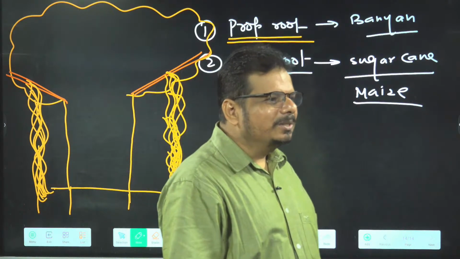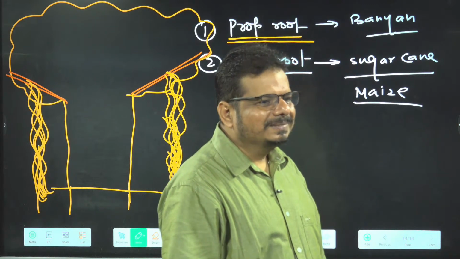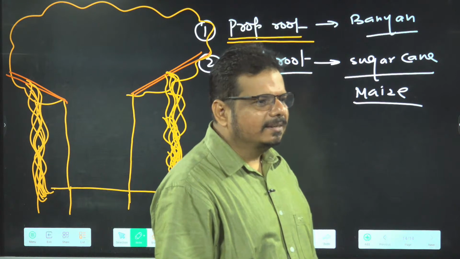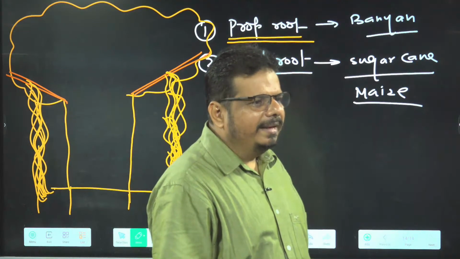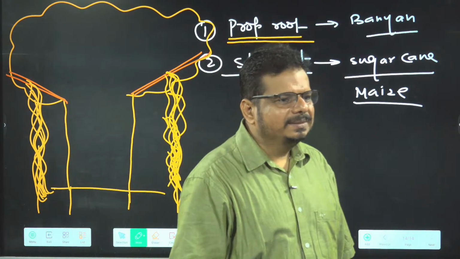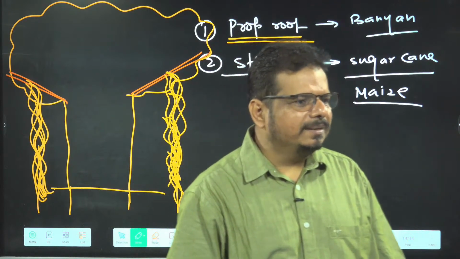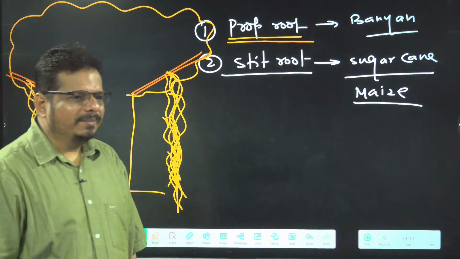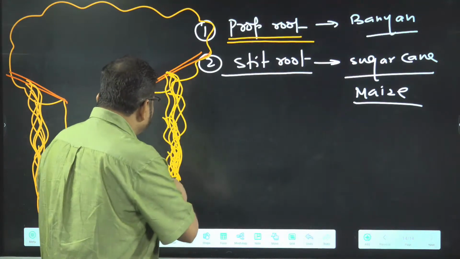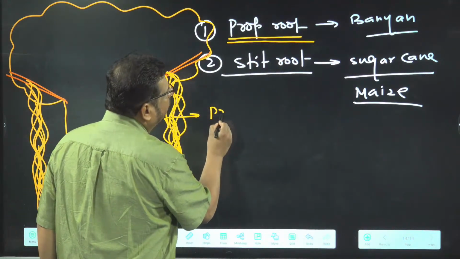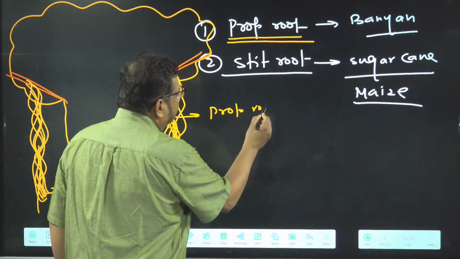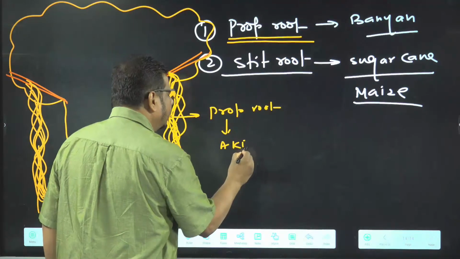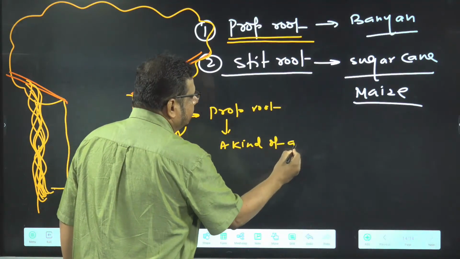Should I ask a question? I am asking an assertion. In banyan tree, aerial root is present. False or true statement? True statement. This is a kind of which one? This is prop root. It is a kind of adventitious root.